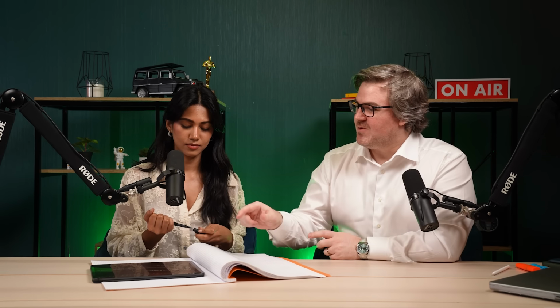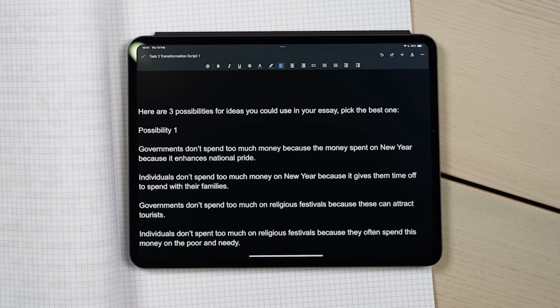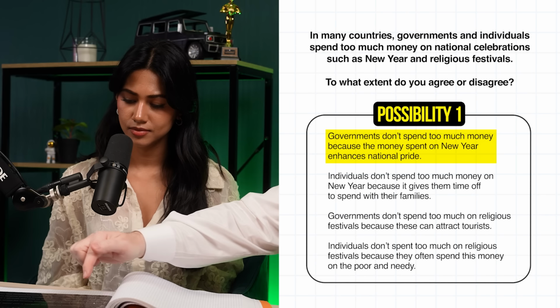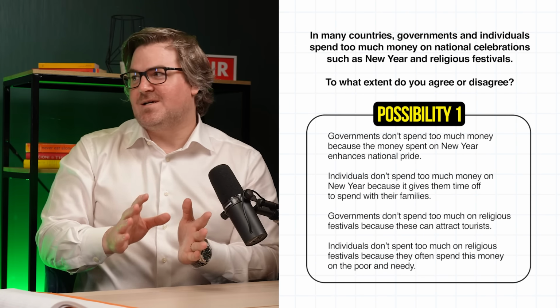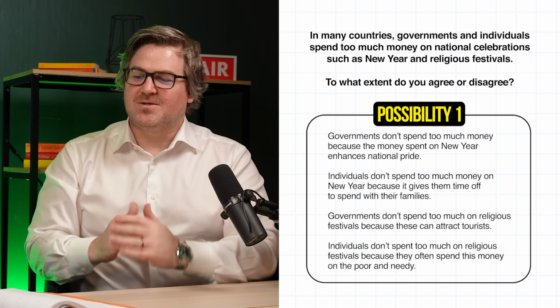So the first thing that we're going to do is I'm going to show you 3 different sets of ideas. 2 of them don't answer the question correctly. 1 of them does. What I want you to do is just think about the question, think about the ideas, then tell me which one is correct and why the other 2 are wrong. Possibility number 1. These are 4 different ideas. Just have a read of them. Think about, would these actually answer the question or would they not answer the question?